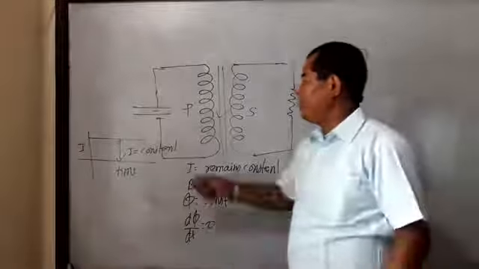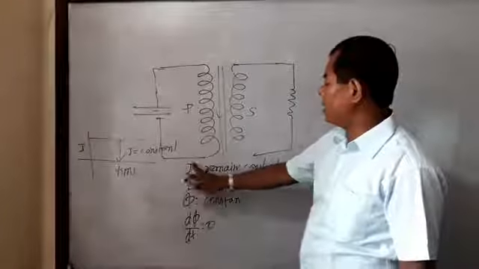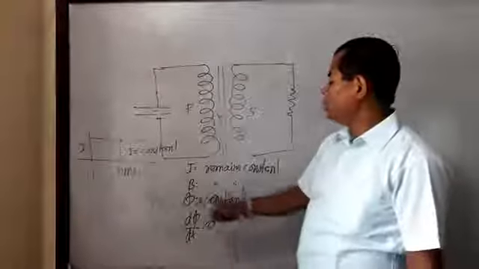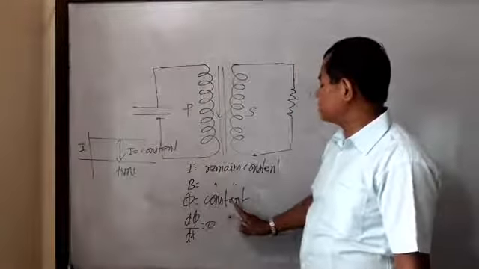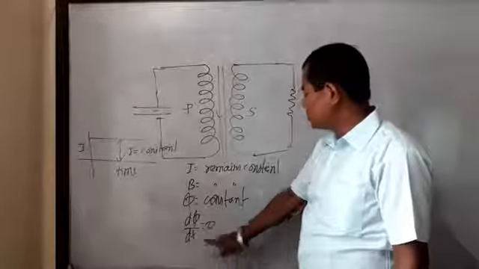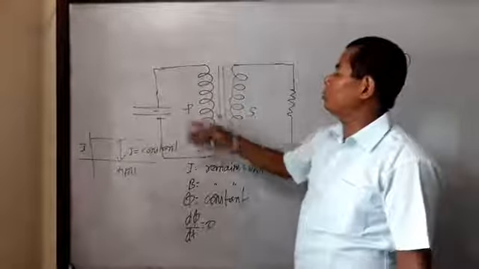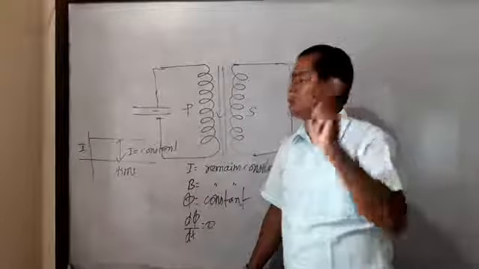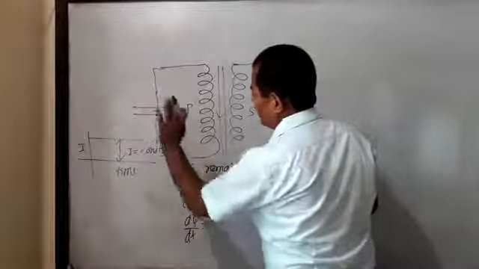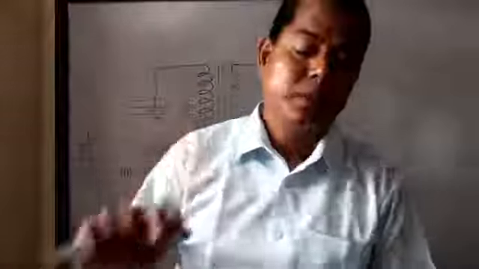When we apply DC in the transformer, the value of current becomes constant. As current becomes constant, the value of field is also constant. As B remains constant, flux becomes constant. As flux is constant, there is no change in flux, so no induced EMF. That's why transformer does not work with DC, but only with AC. This is the answer of this question. Due to this reason, transformer does not work with DC supply.